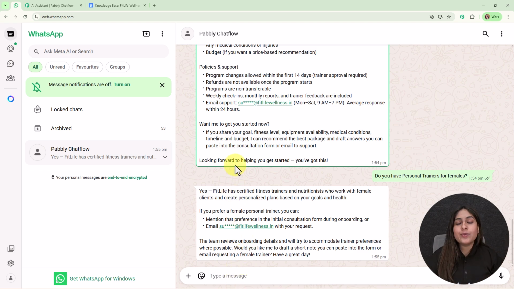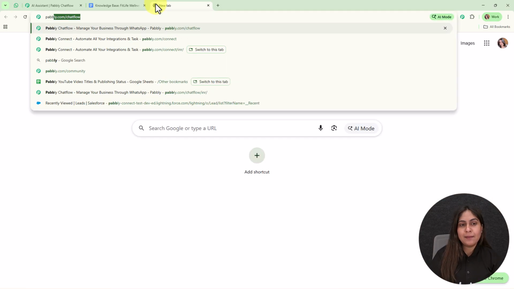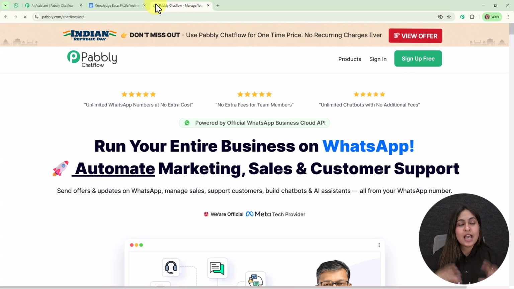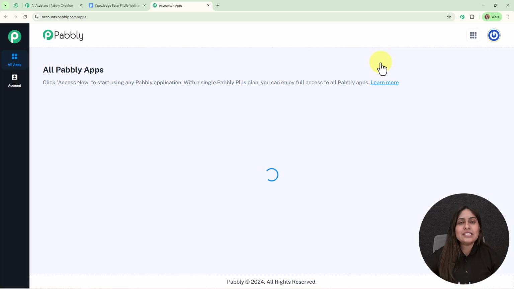And in this tutorial, we are going to learn step by step how you can create this amazing agent for your own business by using an all-in-one WhatsApp communication platform, that is Pabbly Chatflow. So to access the Chatflow, you need to search for pabbly.com/chatflow in your browsers and it will take you to the page of Pabbly Chatflow. Here you can see two options. One is sign in and the other one is sign up free. If you're a new user, click on sign up free and try Pabbly Chatflow for free today. And if you're an existing user like me, then simply sign in.